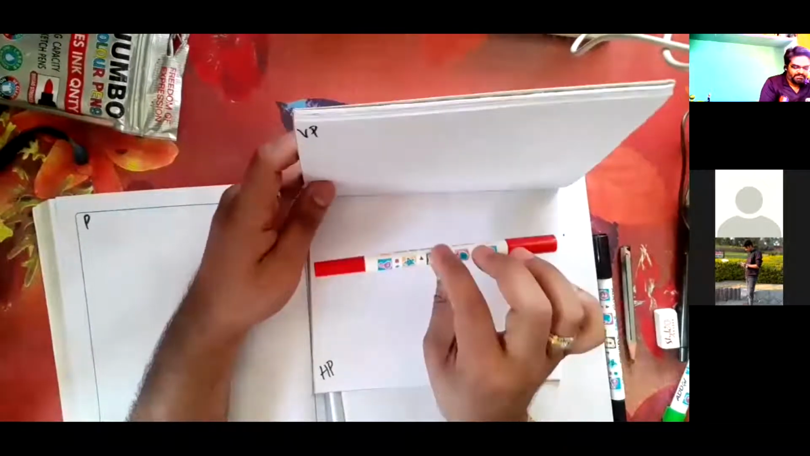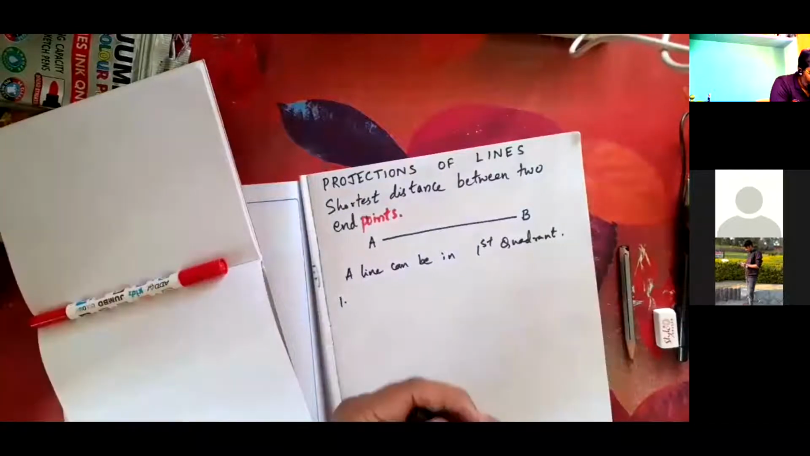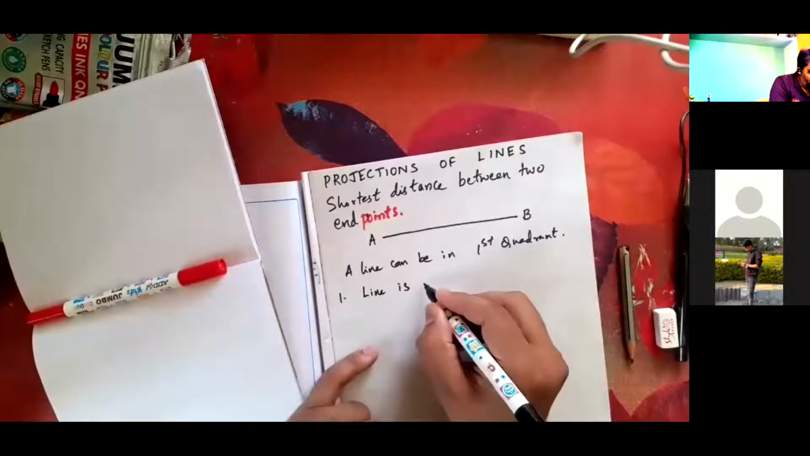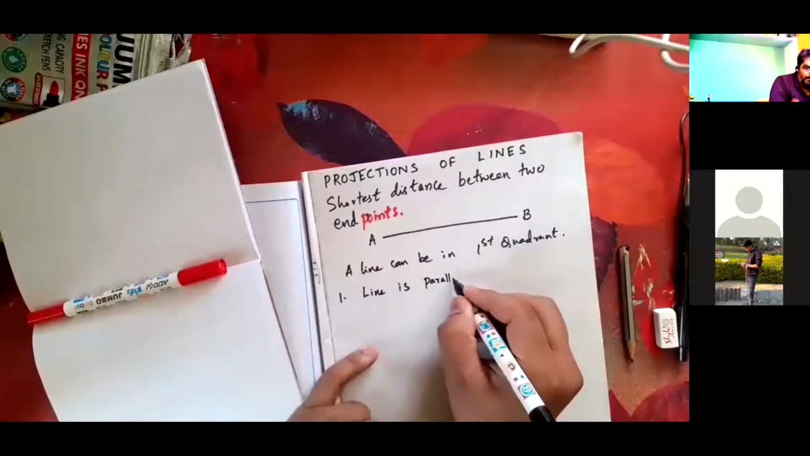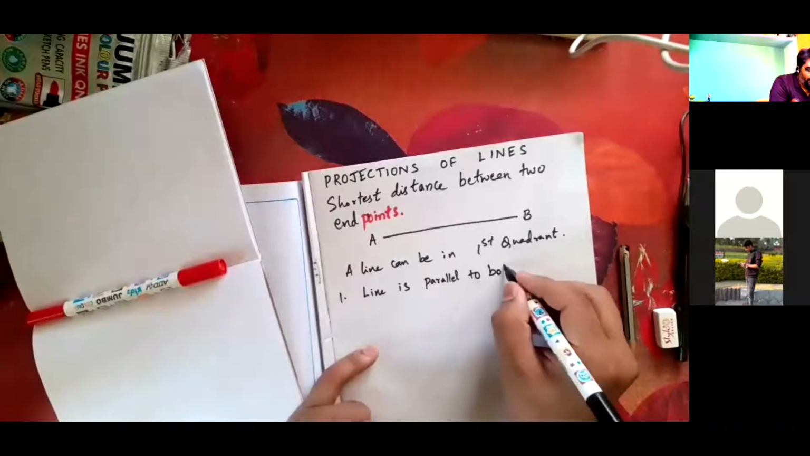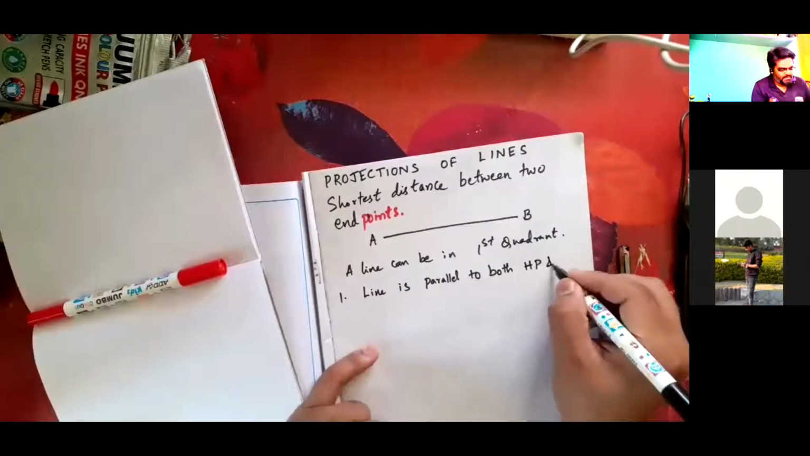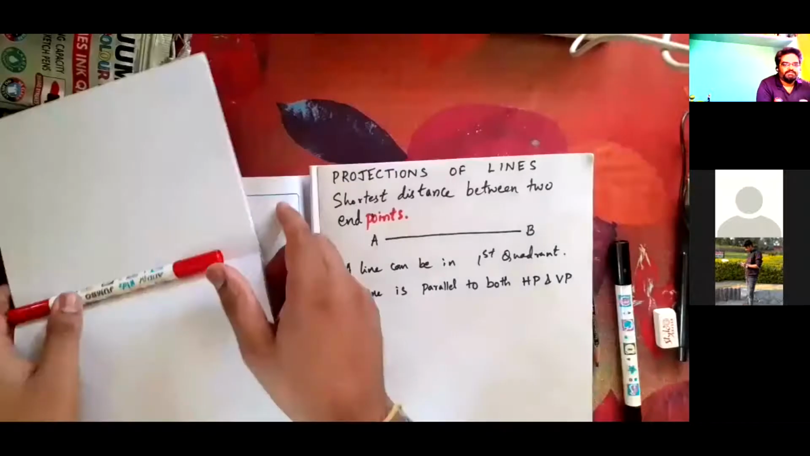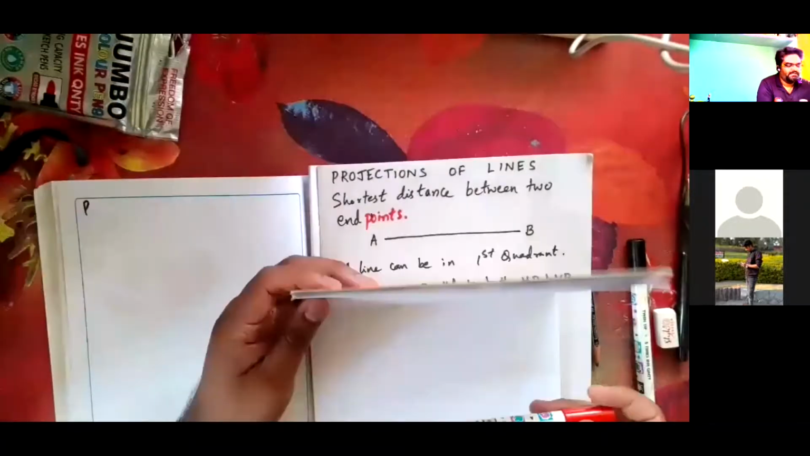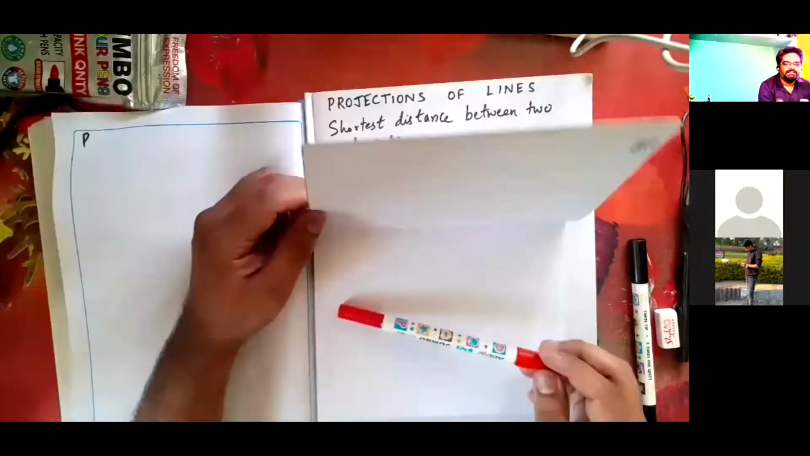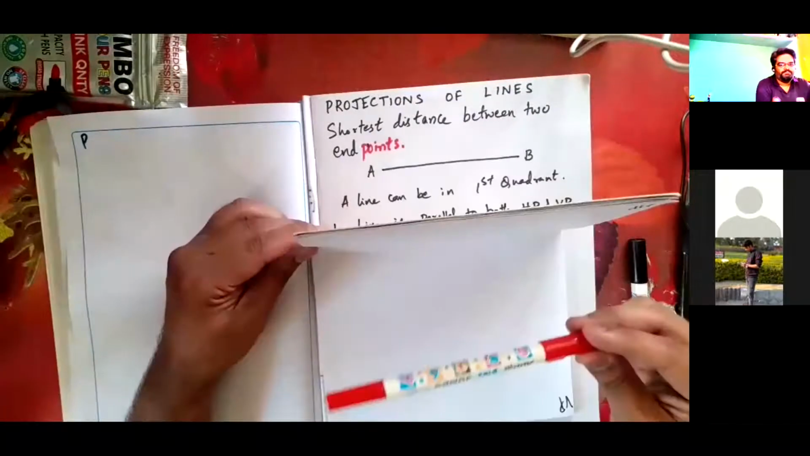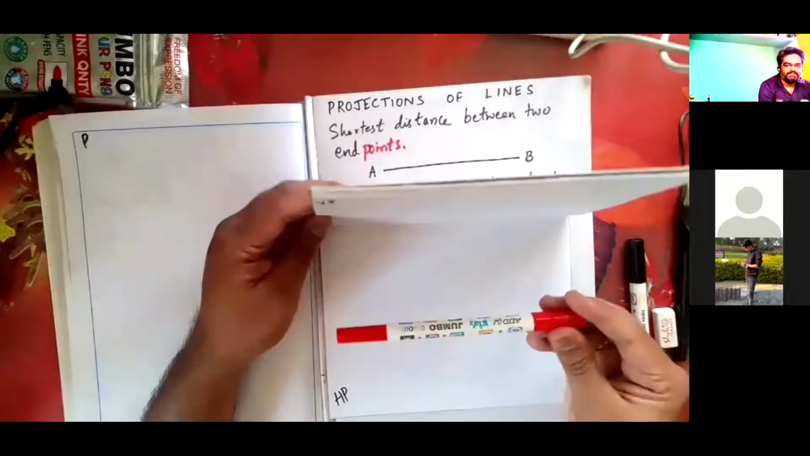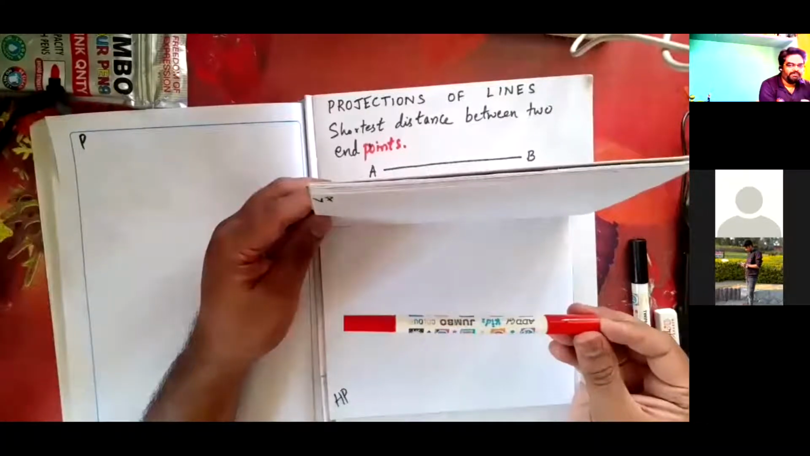The very first possibility is the line is parallel to both HP and VP. Are you able to get it? I am repeating again. This is my first quadrant. I am just keeping it like this. Keep a pen like this. See that. This is VP and HP. This is my first quadrant. I have kept this AB like this, and it is parallel to VP and parallel